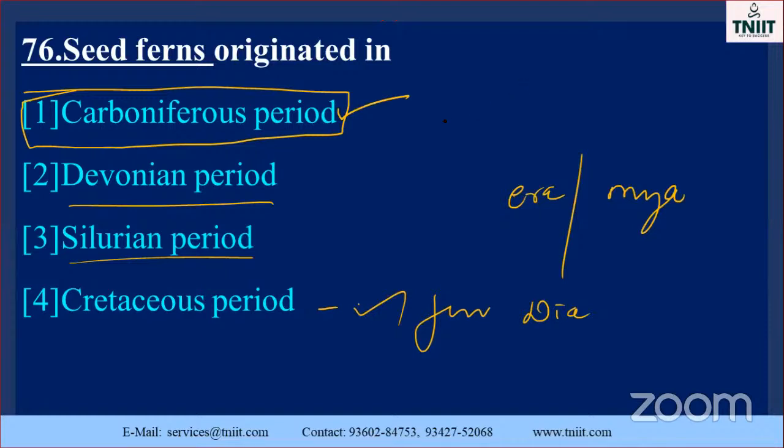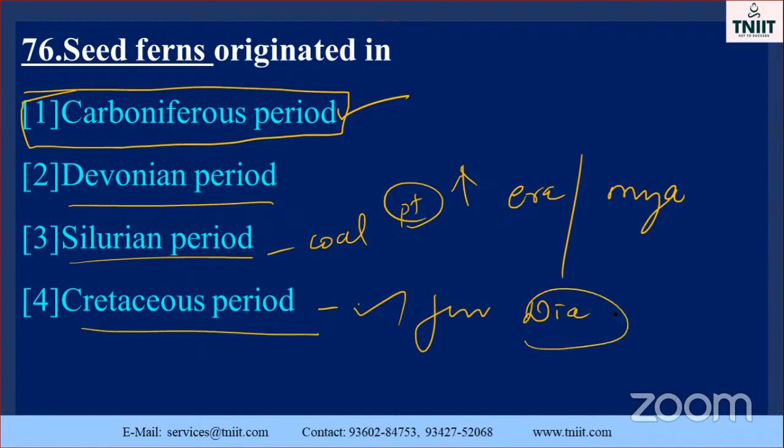So these are all highly important and risky, because all the periods are similar. What happened in the Cretaceous period? What happened in the Silurian period? Coal formation takes place in the Carboniferous, I think. At that time pteridophytes were in high concentration. At the end of the Silurian period, the Cretaceous period started, and the dinosaurs were living.